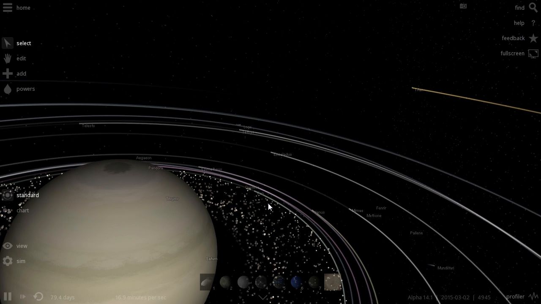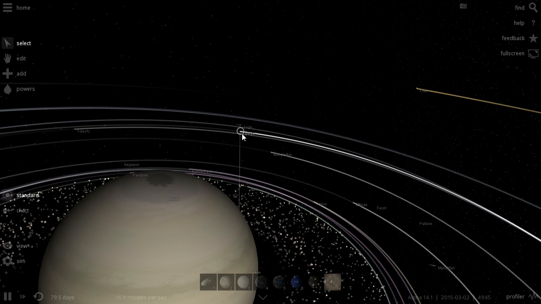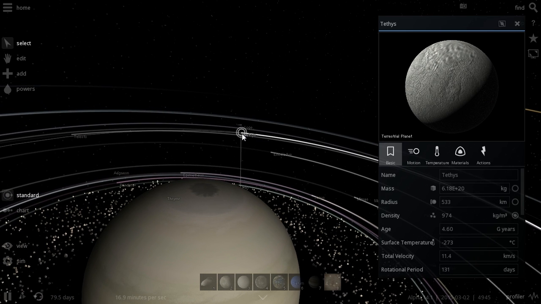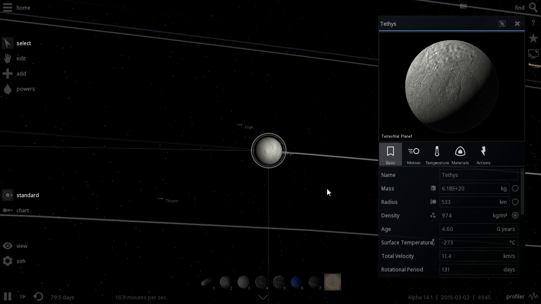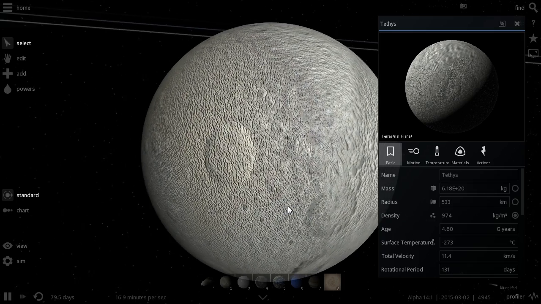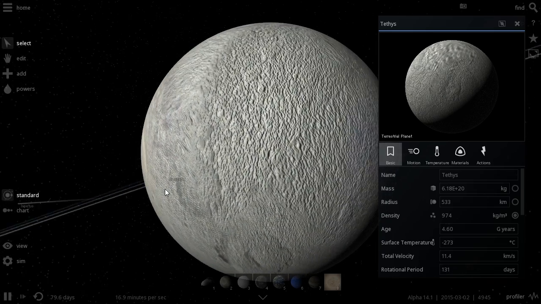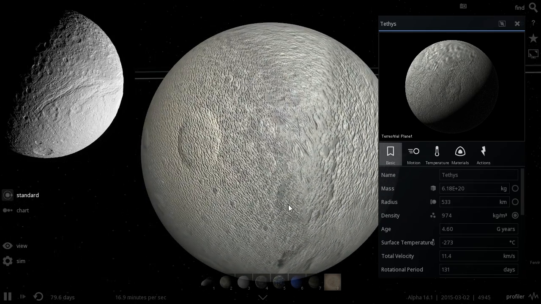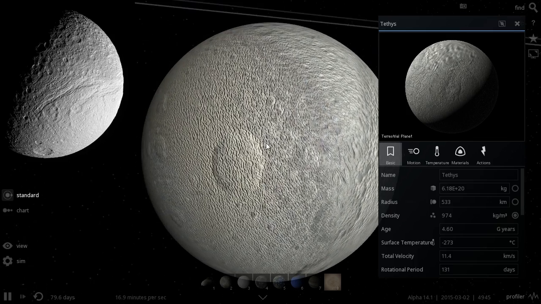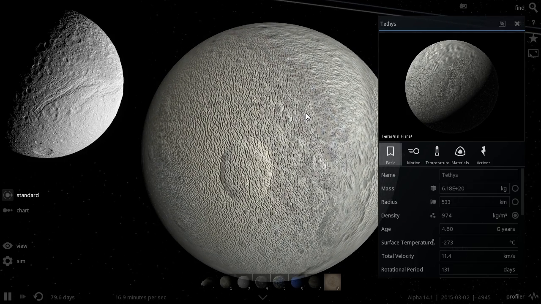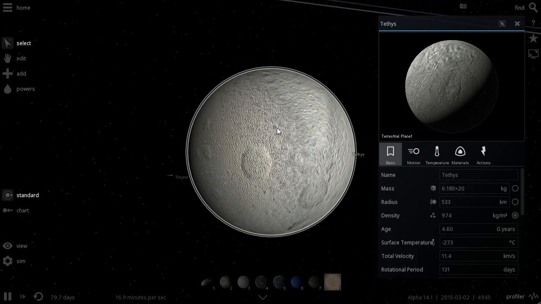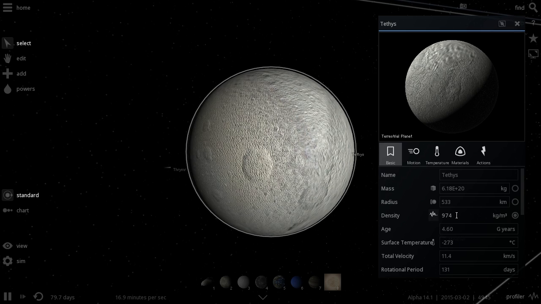Alright, next one is Tethys, which is the name of a Titan from Greek mythology, and this is a relatively accurate picture of what it looks like. Now this one is interesting. It is a little bit bigger, 533 kilometers in radius, but it's very low in density.